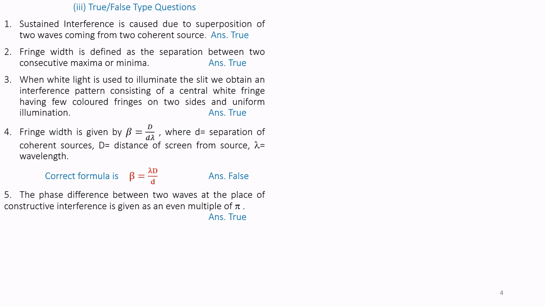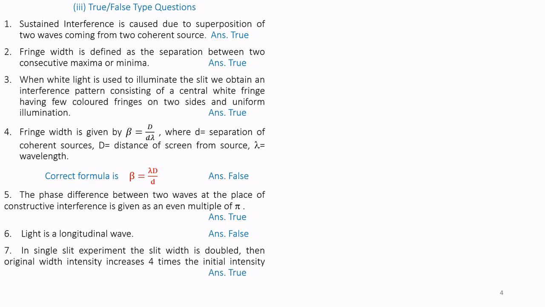Question number 5. The phase difference between two waves at the place of constructive interference is given as an even multiple of pi. Answer: it is true. Question number 6. Light is a longitudinal wave. Answer: it is false.